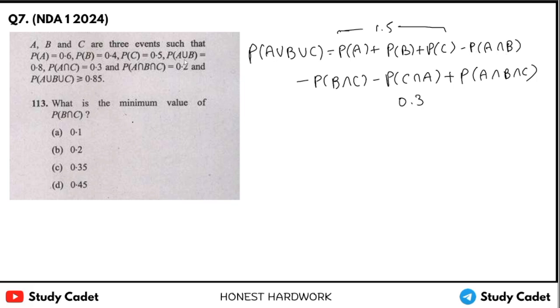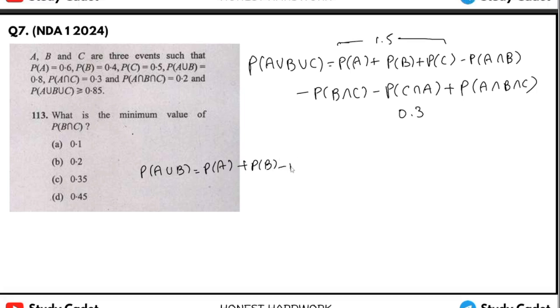And A union B is given and AB is given, so we can know A intersection B. See, PA union B equal to PA plus PB minus PA intersection B. So A union B is 0.8, AB is 1 minus PA intersection B. So this value will simply be 0.2. So this is 0.2 and A intersection B intersection C, its value is 0.2.